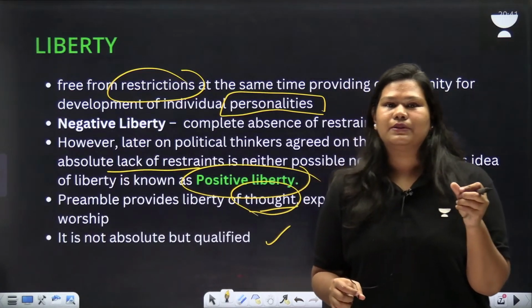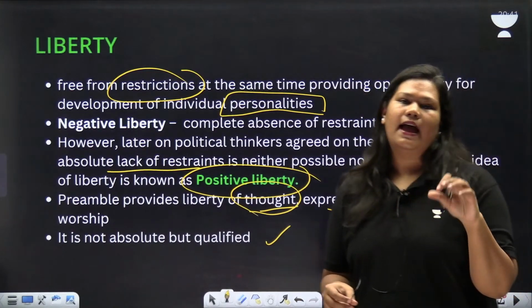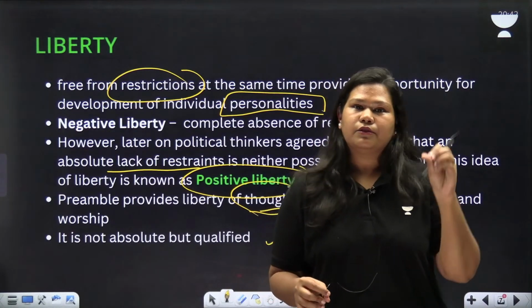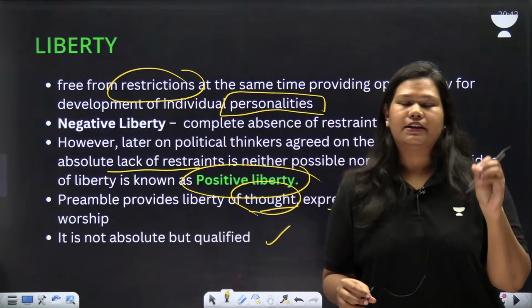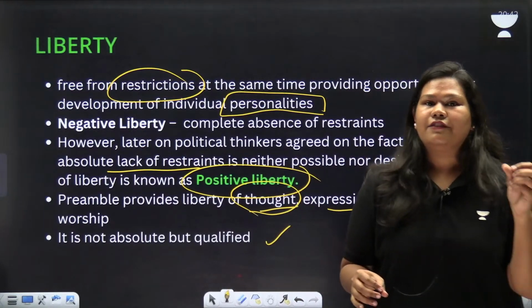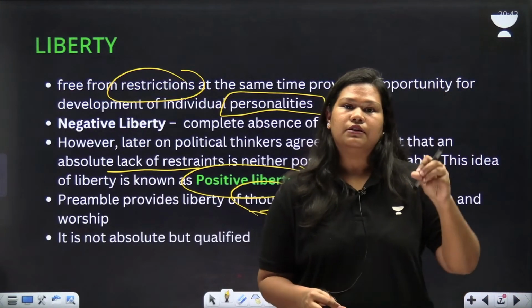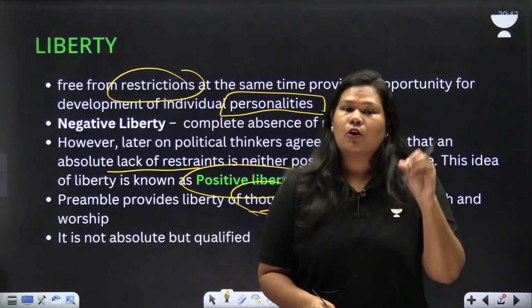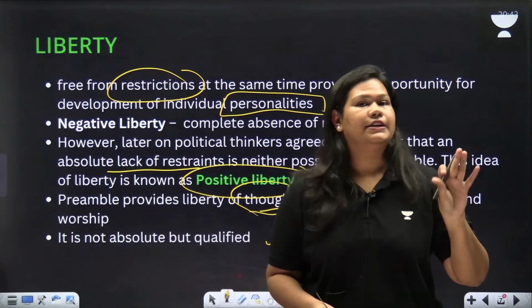Now, I have told you that there is a difference between liberty and freedom. We need to understand that. I can explain it through a very simple example, that of our freedom struggle. Our freedom struggle, that is, we want the British government to leave India, is called the freedom struggle and not the liberty struggle.